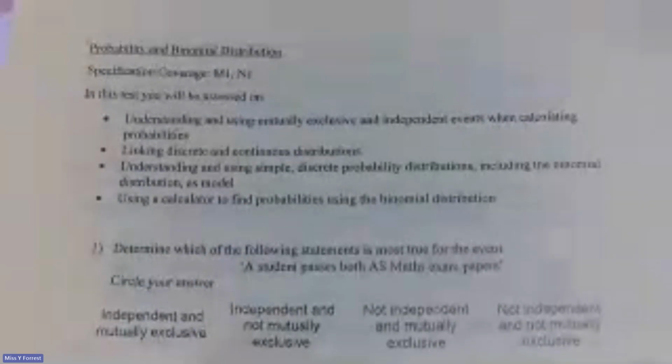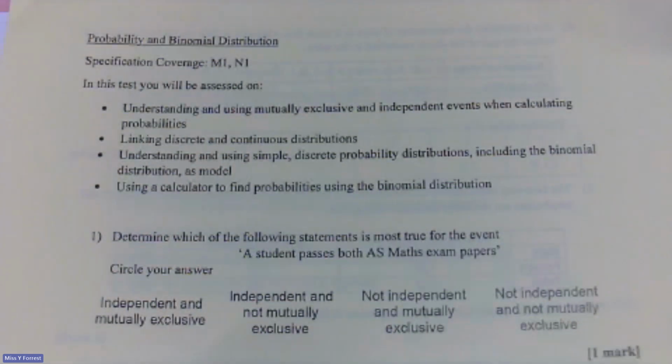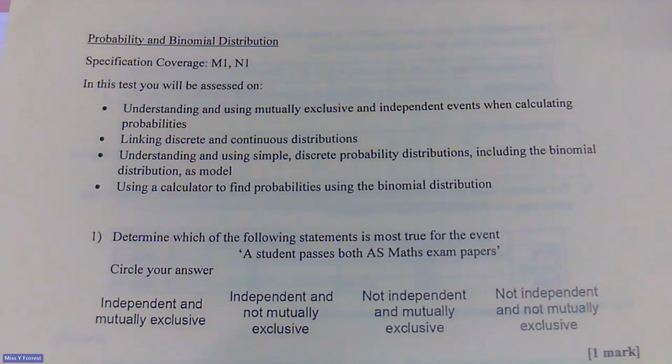Okay, so this is the assessment on probability and binomial distribution. So the first thing we're going to look at is question 1. It says, determine which of the following statements is most true for the event a student passes both AS Maths papers. Well, passing both papers are definitely not mutually exclusive, because mutually exclusive means that the two things can't happen at the same time. Well, we can definitely pass both of them.